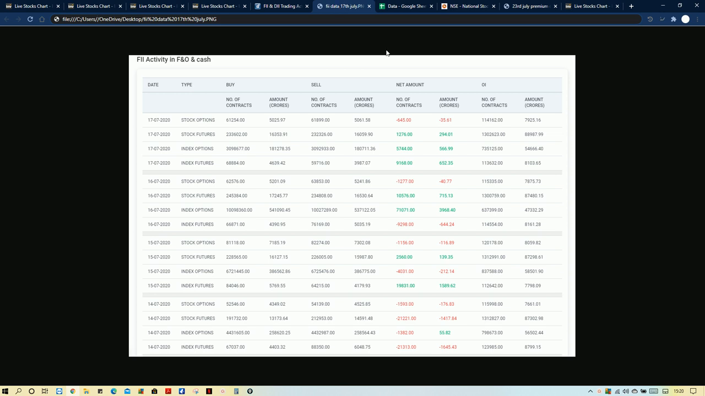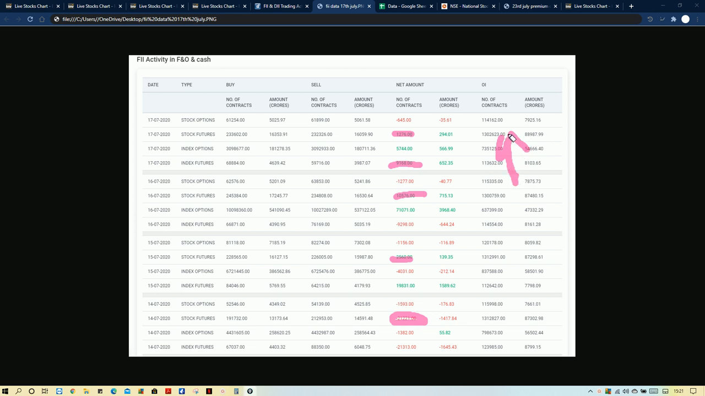Now we move on to the other data, that is the stock futures and index futures data. Here also we can see that FIIs, consistently from the 16th, bought stock futures, and on the 17th also they bought stock futures. Earlier they were booking profits at this level, so they feel that Nifty can move up. That is the reason they were buying stock futures, and they also bought index futures. So this also confirms that the market will be moving upside.